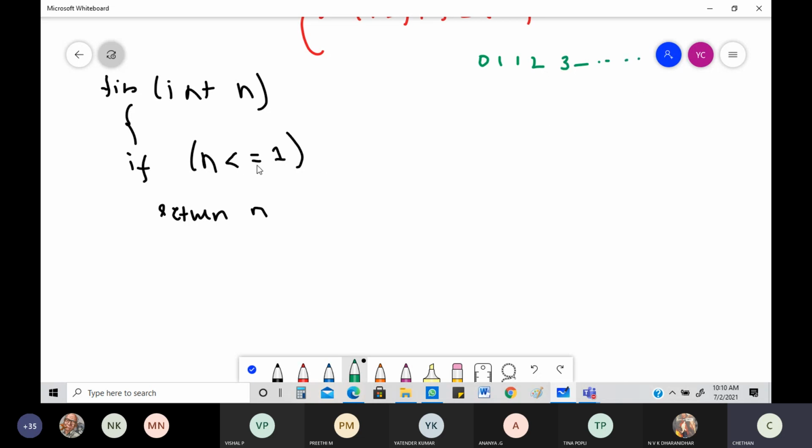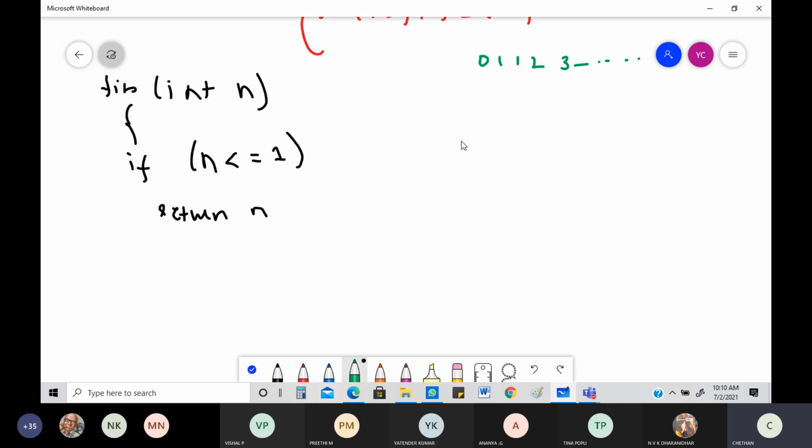So if I say n is equal to 1, be careful here, the number of terms is equal to 1, what are you going to return? You are going to return that same old thing, which is 0 and 1. Then if I'm saying the number of terms is equal to 2, then 0, 1, 1 in fact.